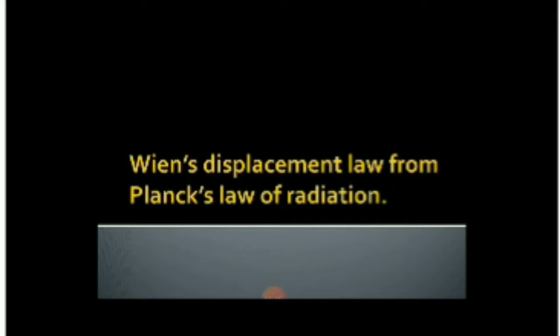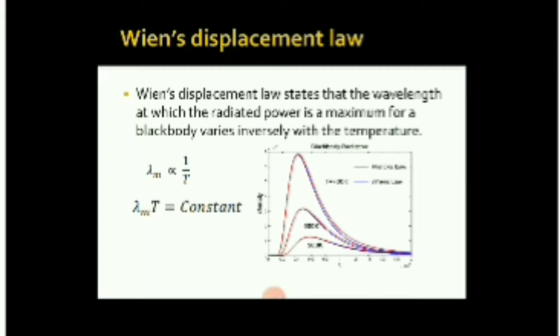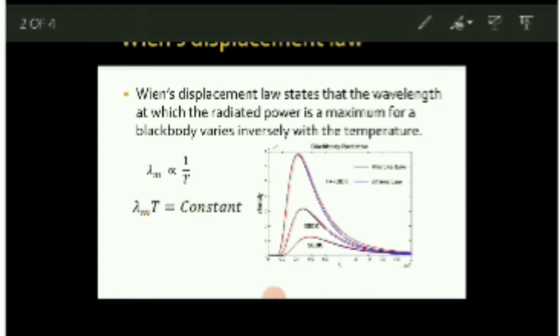At first we need to learn what basically Wien's displacement law is. So this is it. Wien's displacement law states that the wavelength, that is lambda m, at which the radiated power is maximum. That's why m is there in the suffix. Basically this is not the maximum wavelength. The wavelength at which the radiated power, basically the intensity, or you can say energy density also, reaches the maximum, this wavelength is called lambda m.